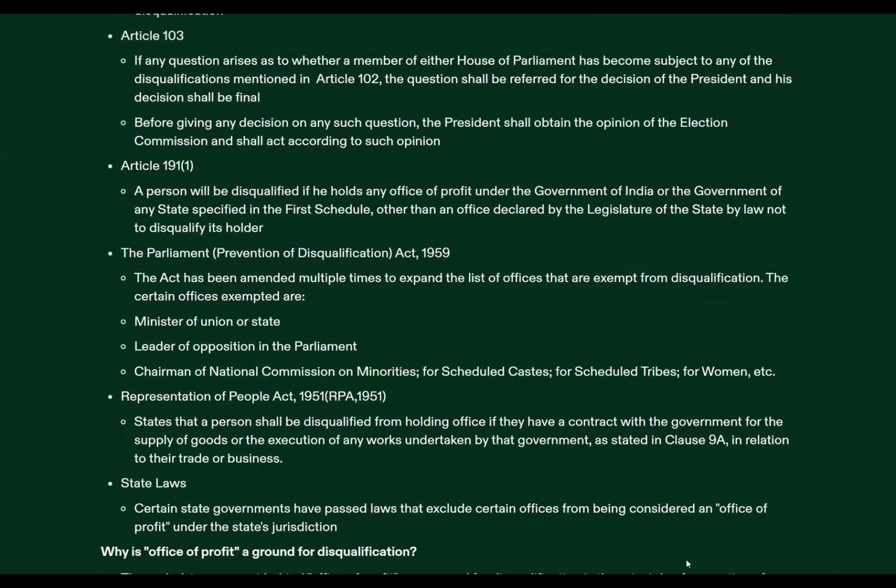Similarly, Article 191, Clause 1, it relates to office of profit under government of a state. Okay, other than the office declared by legislature of a state. So it relates to MLAs, and Article 102, 103 relate to MPs. Be very clear about it.